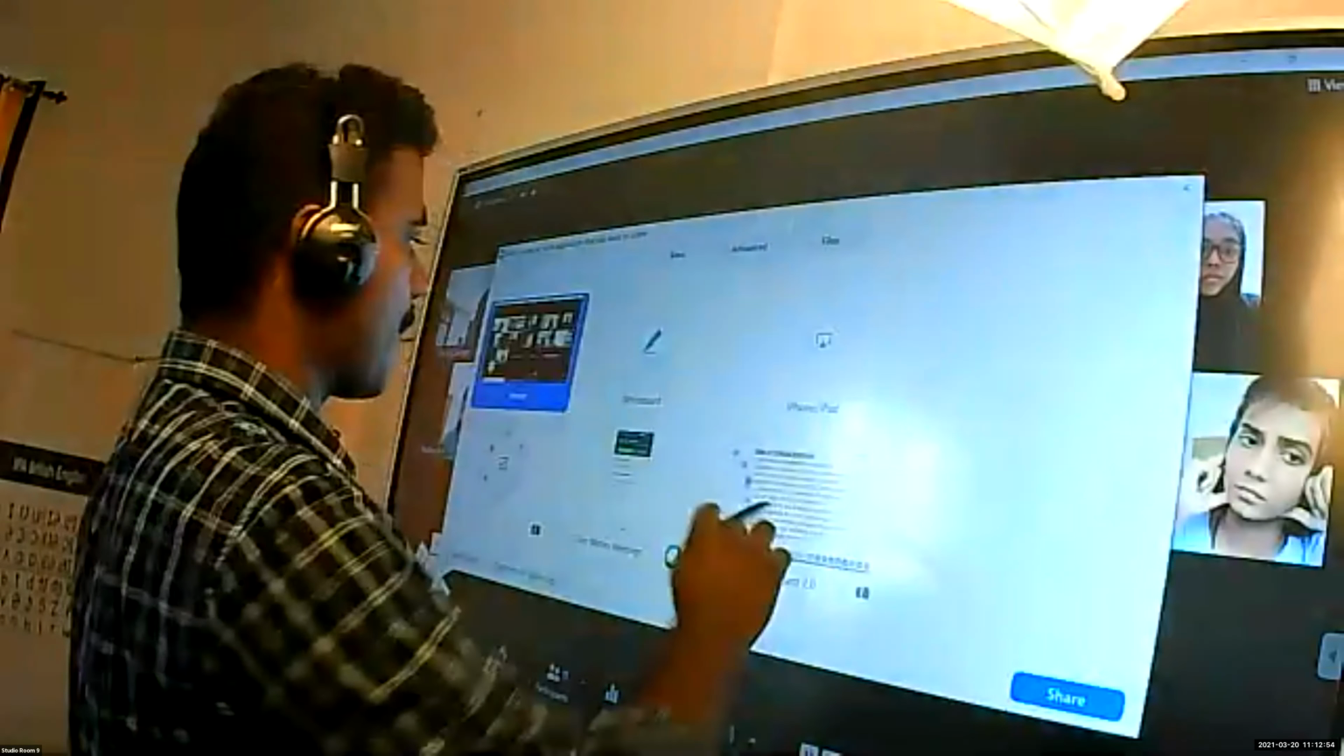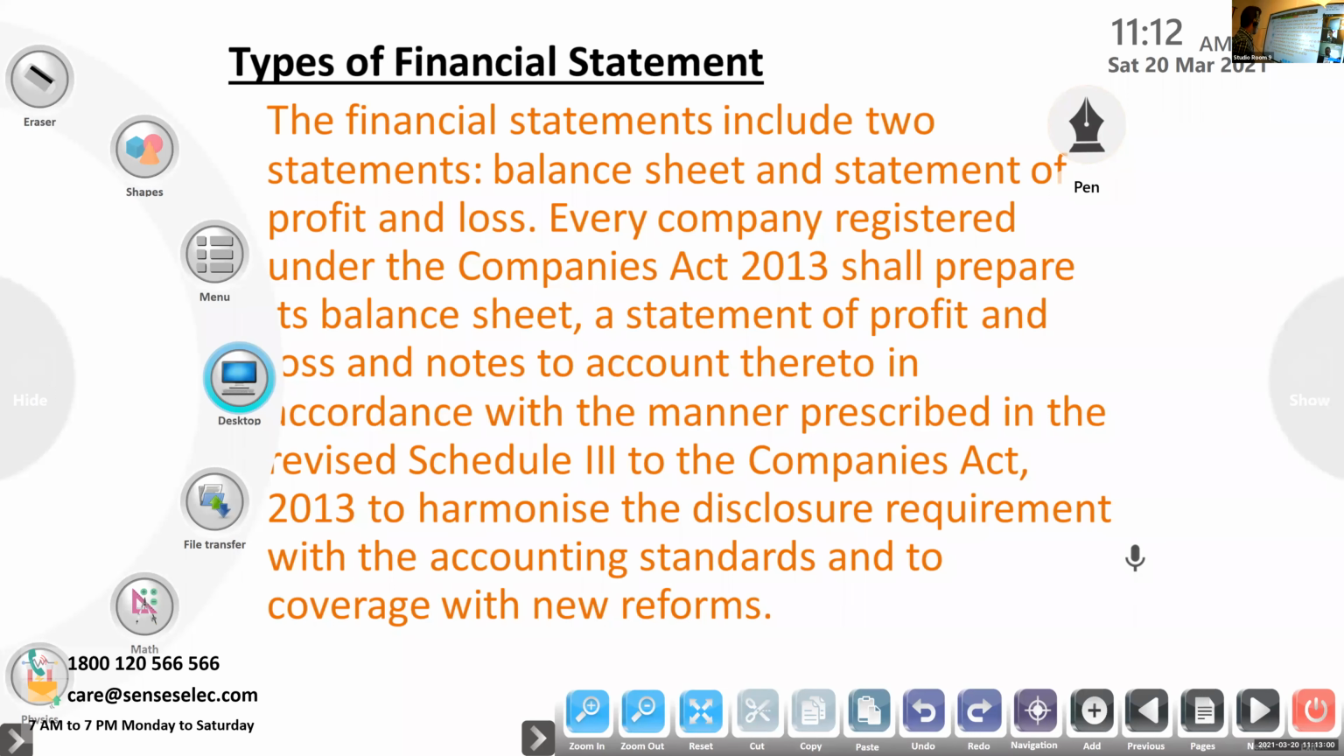Now, next topic, types of financial statement. So now we will study the format of balance sheet and statement of profit and loss account. So you have to study this format of balance sheet and the statement of profit and loss account. Then only from this chapter you can expect questions.